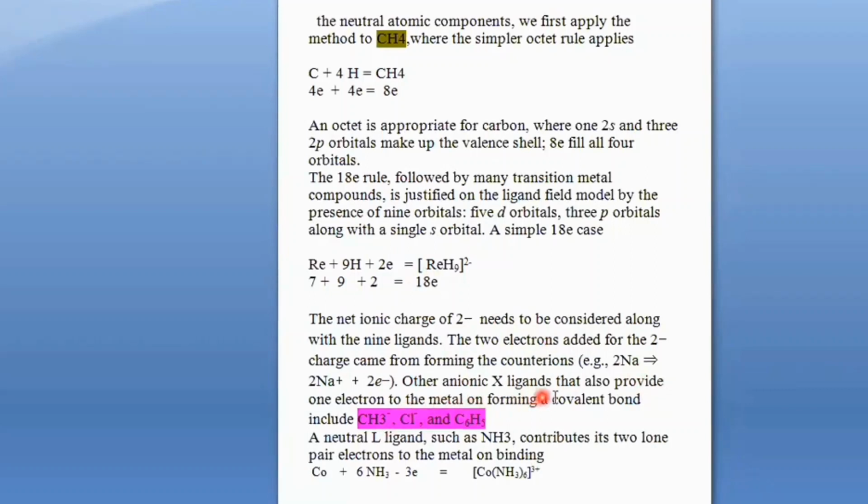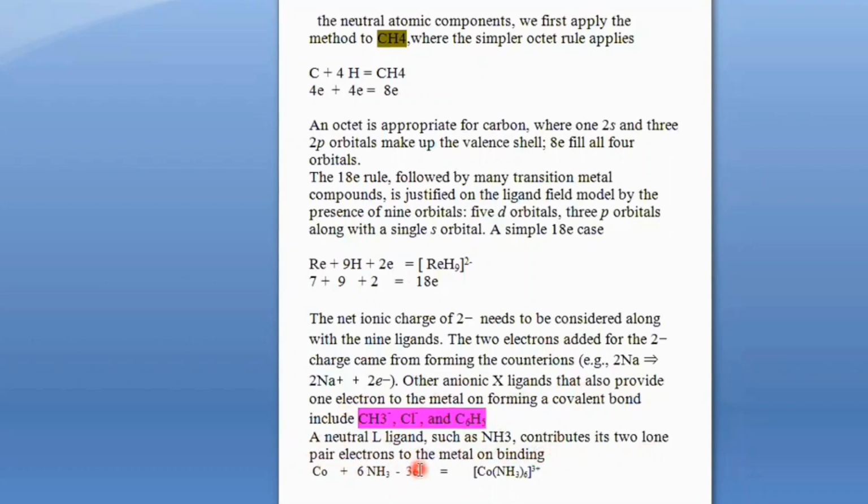Other anionic X ligands that also provide 1 electron to the metal on forming a covalent bond are CH3 negative, Cl negative, C6H5 negative. A neutral ligand such as ammonia, carbonyl, etc., contributes its lone pair, and they will contribute 2 electrons on binding.